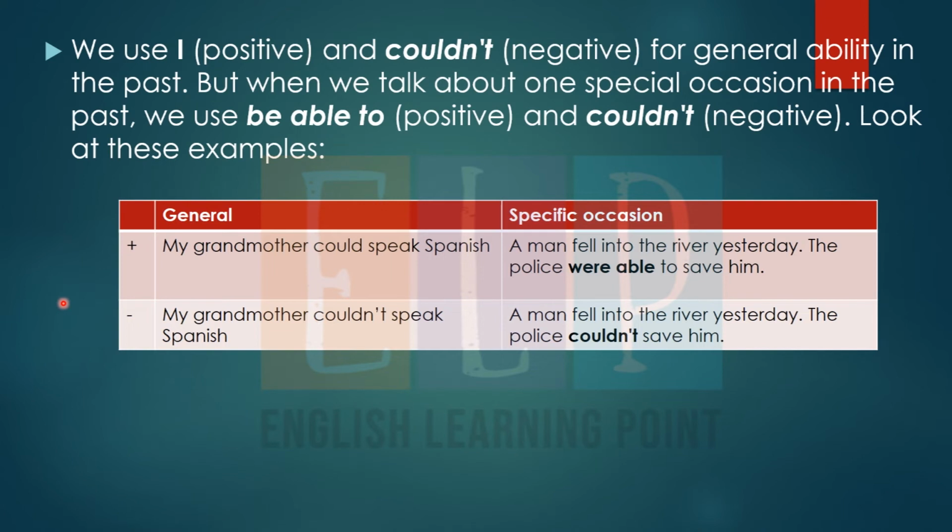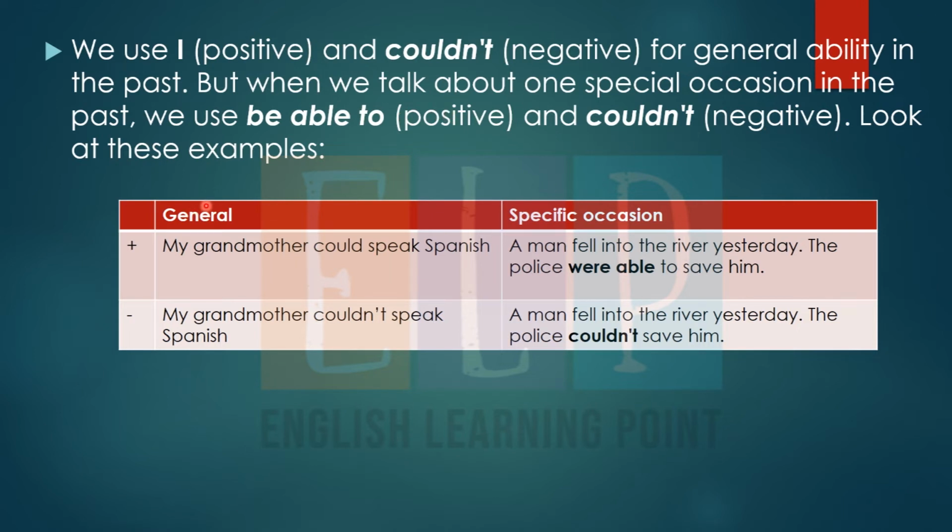One more thing we need to focus on a little: we use could for positive and couldn't for negative, for example, for general ability in the past. But when we talk about any one special occasion in the past, we use be able to for positive and couldn't for negative.